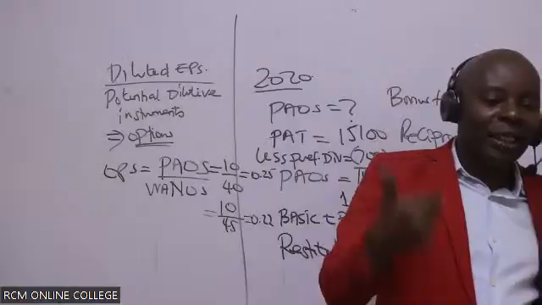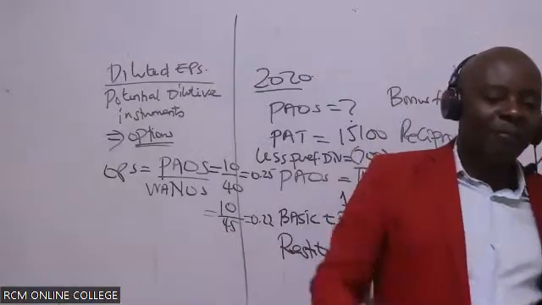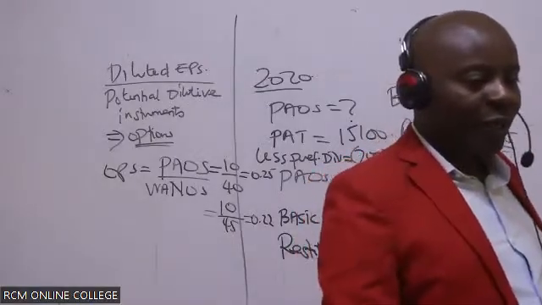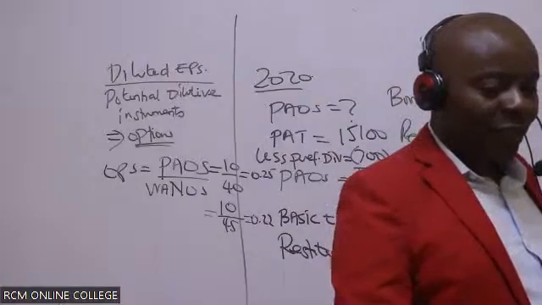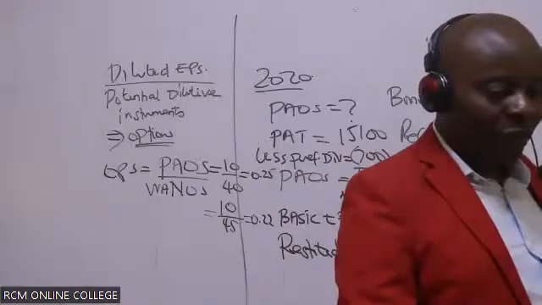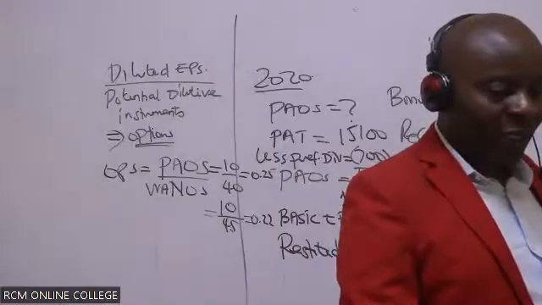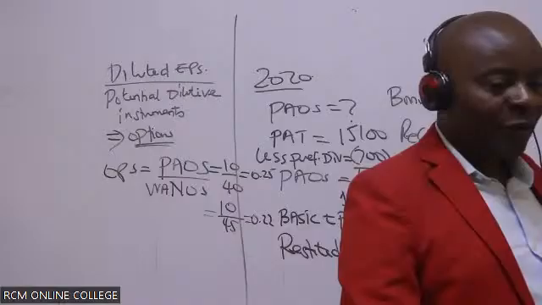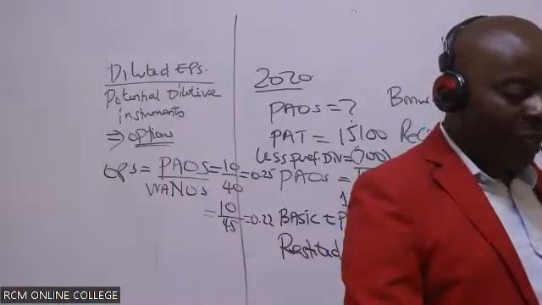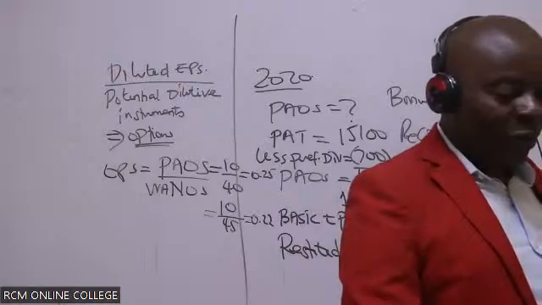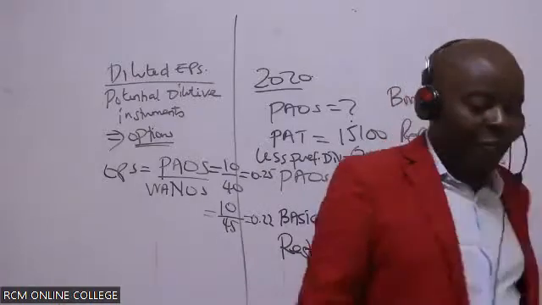So what is the discount per share? Discount per share, 0.5, isn't it? 0.5, you're right. So can you kindly go ahead and give me the bonus number of shares there?